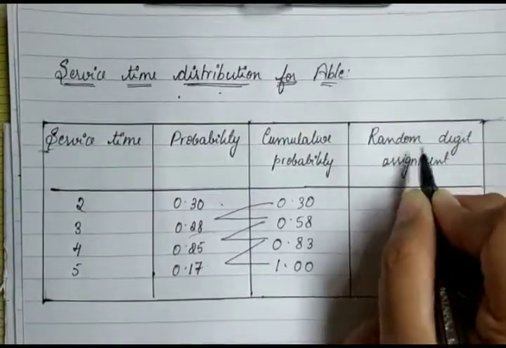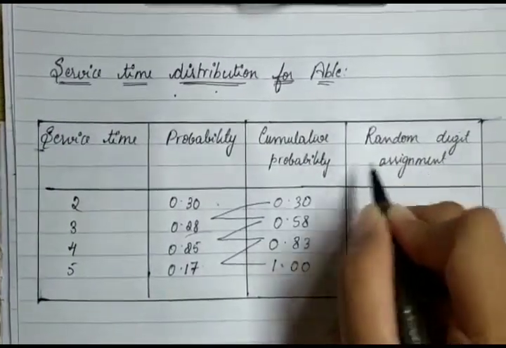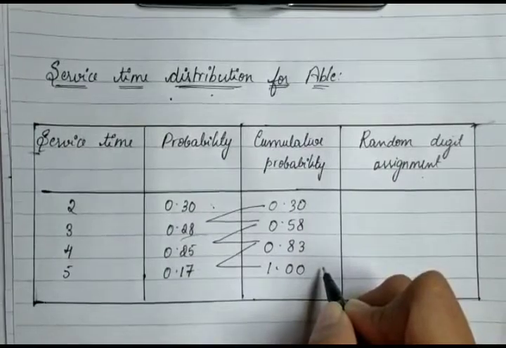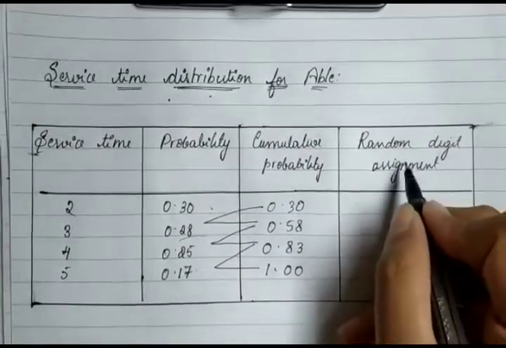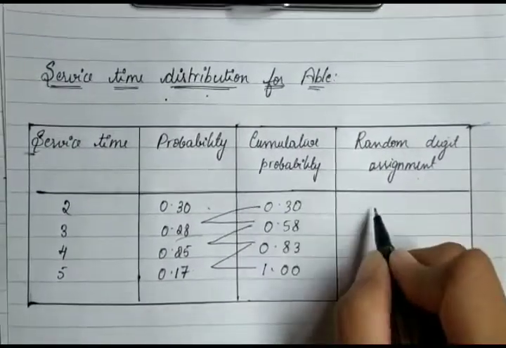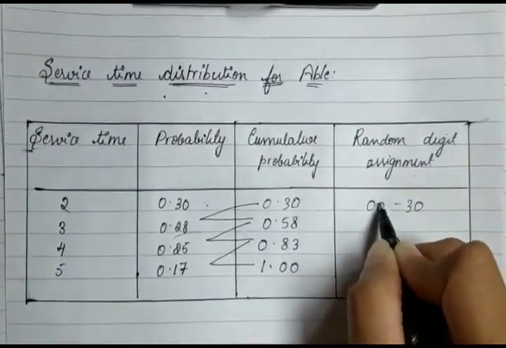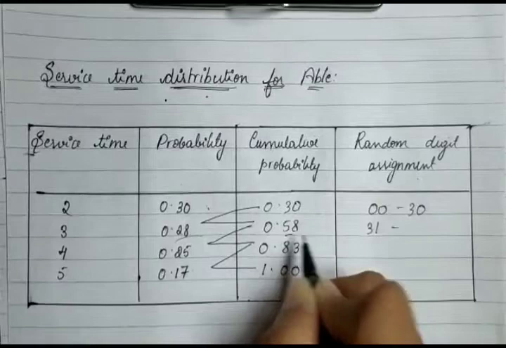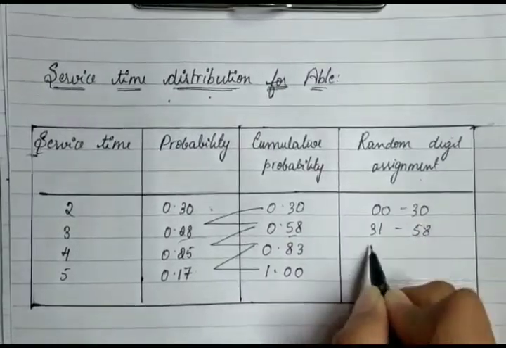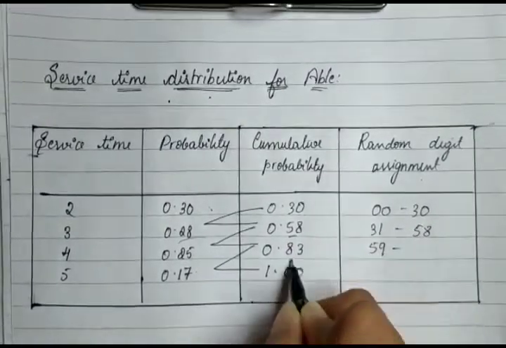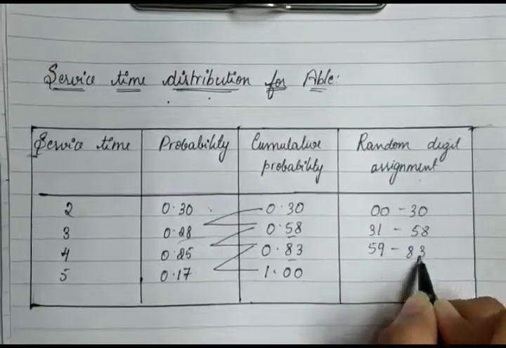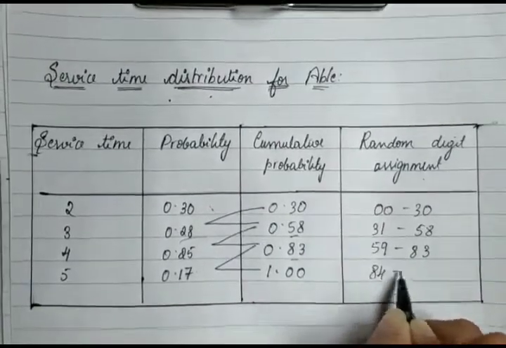For the random digit assignment, we check the cumulative probabilities and set the ranges. It starts with 0 to 30, then 31 to 58, 59 to 83, and then 84 to 0.